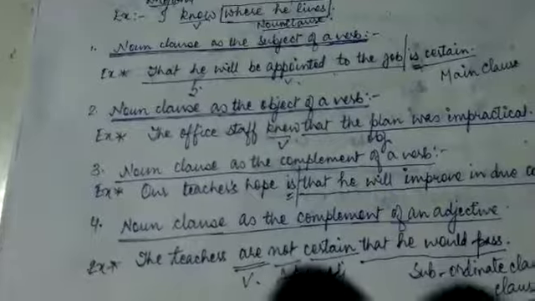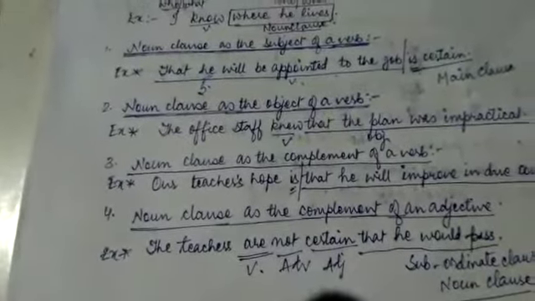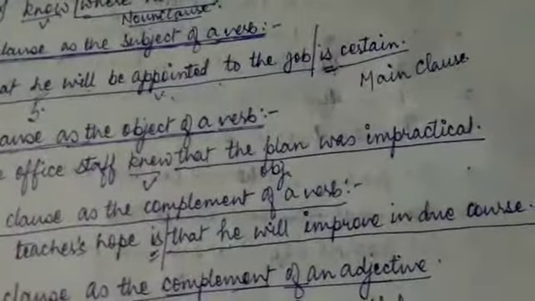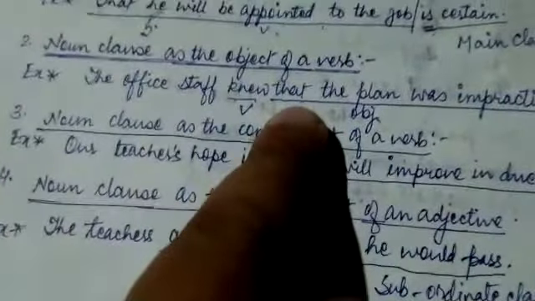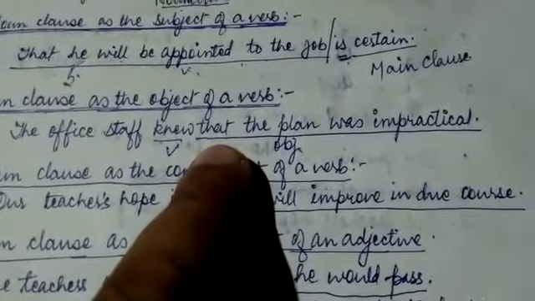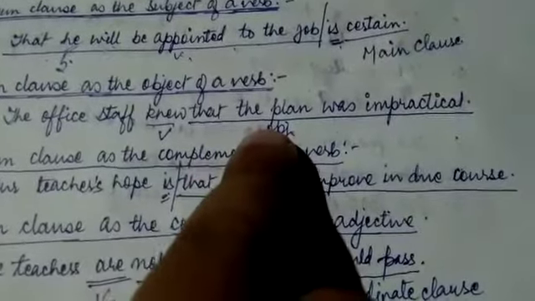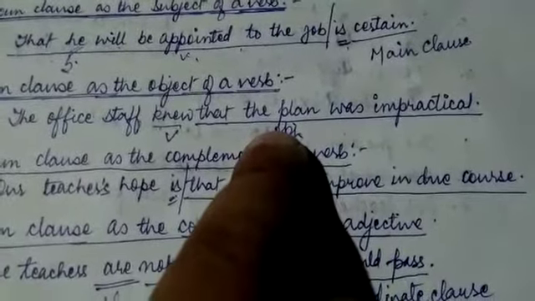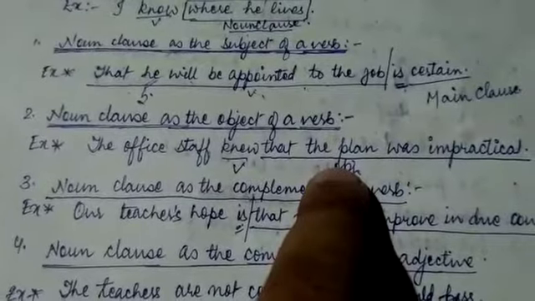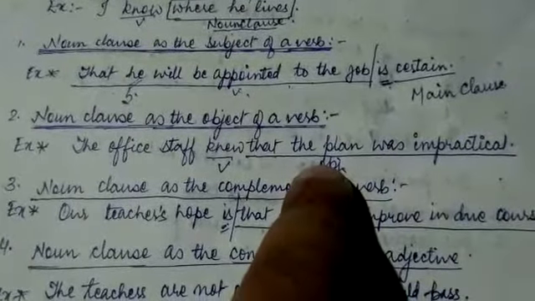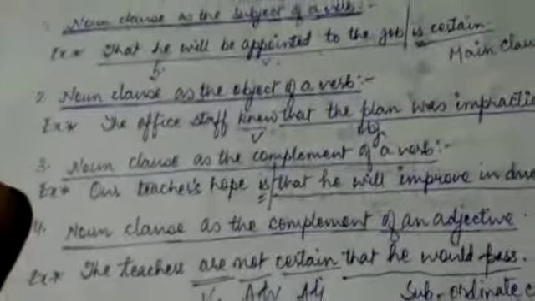We all know that a noun or a pronoun or any word that has the force of a noun can be the object of a sentence. So here we see that this part of the sentence is the object, so it's a noun again. This part of the sentence is a noun clause, it is performing the work of a noun. So we learned that a noun clause can be the subject of a verb, or it could be an object to a verb. The third part is noun clause as the complement of the verb.